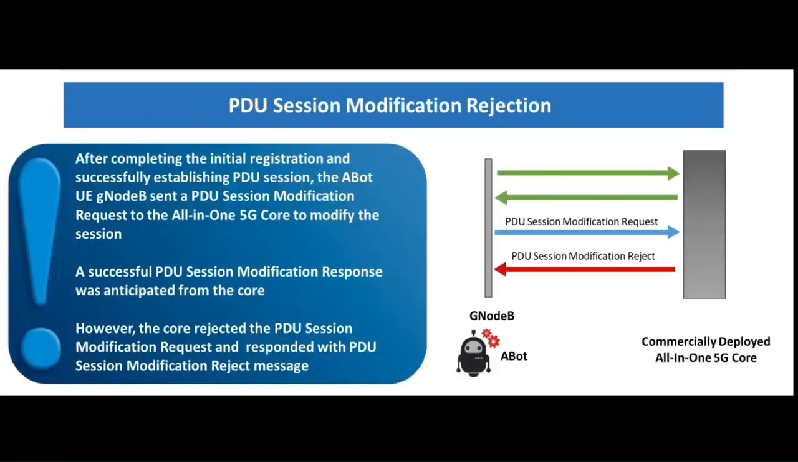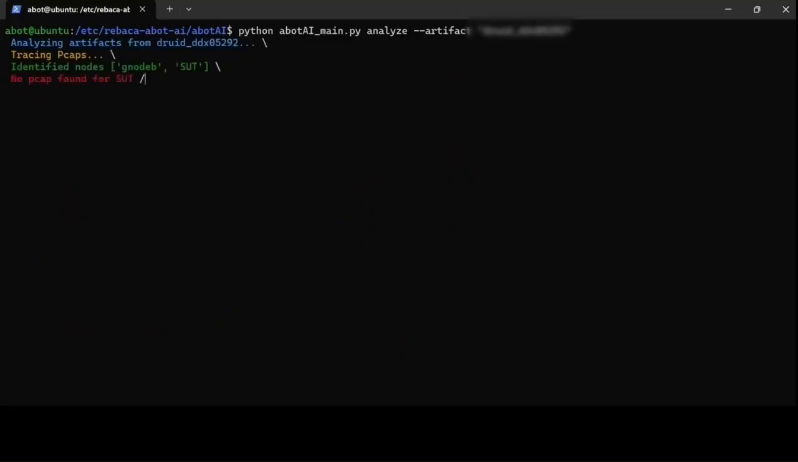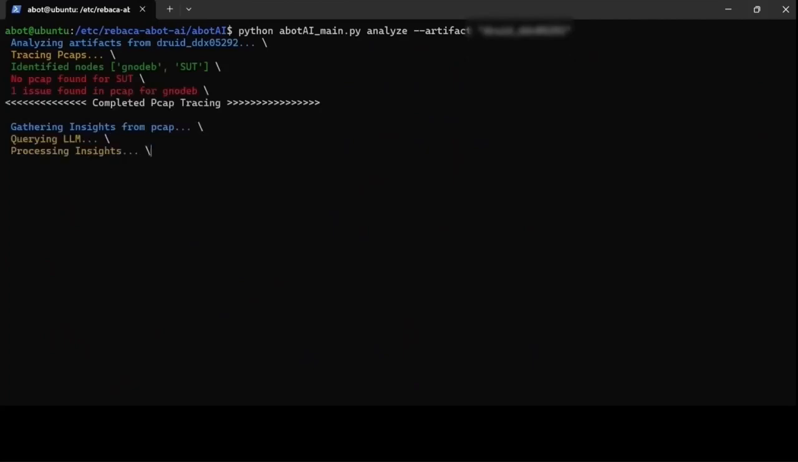Next, we have PDU session modification rejection. After initial registration and PDU session establishment, Abbott gNodeB was attempting to modify the PDU session by sending a PDU session modification request to the commercially deployed all-in-one private 5G core. However, instead of responding with a PDU session modification response, the core rejected the modification request. I have collected the artifacts here as well and we have started processing.